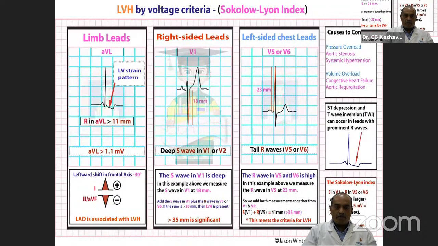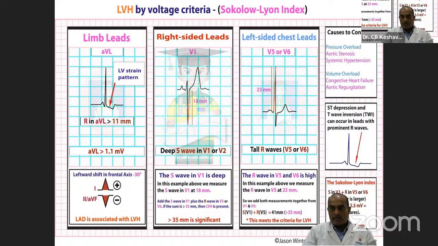So left ventricular hypertrophy by voltage criteria, R in AVL again greater than 11 millimeters. The strain pattern, that is asymmetric ST segment depression and T wave inversions in the left-sided leads, the deep S waves in V1 or V2. In the left chest leads, the R wave more than 23 millimeters in V5 or V6. A leftward shift in the frontal axis to minus 30 degrees, lead 1 is positive, AVF is negative. This is called left axis deviation, and is associated with left ventricular hypertrophy.